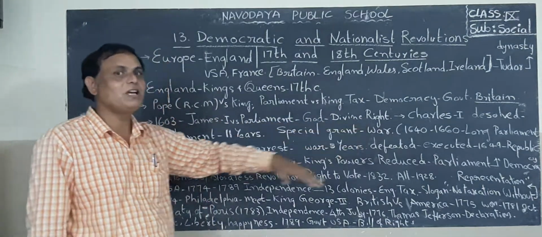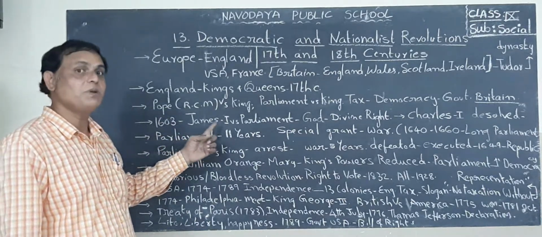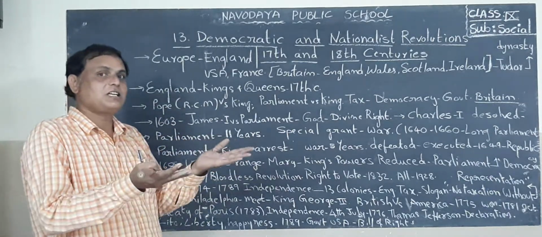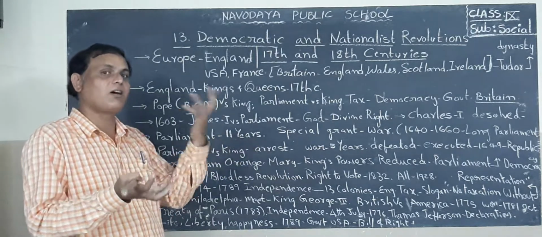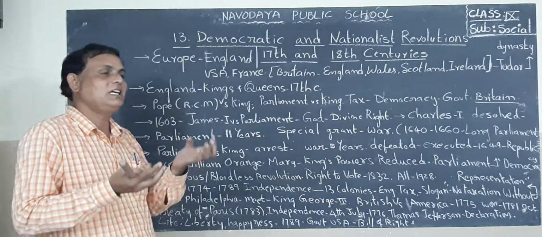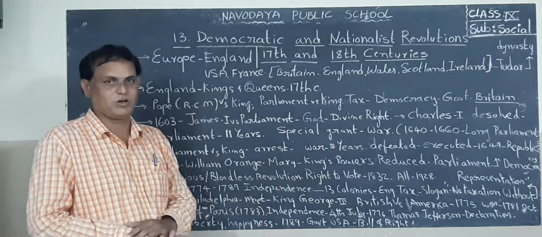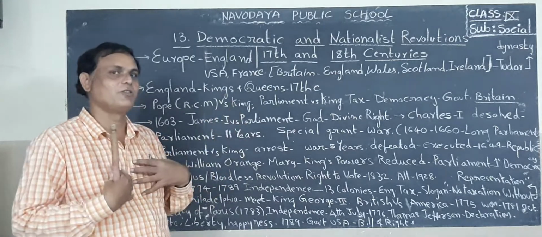James I believed kingship had been given by God, that it is divine power. That is why he did not obey the orders of the Parliament members.